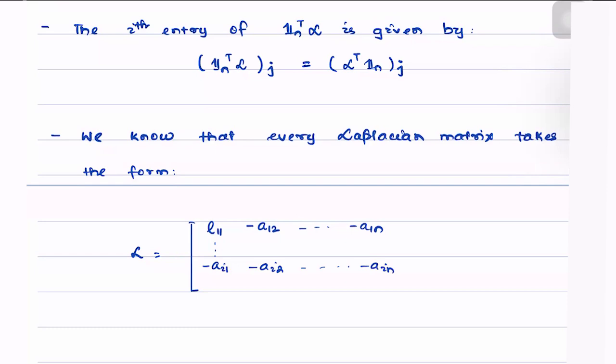And somewhere the diagonal entry is equal to Lii. And similarly, the last row here is equal to minus Ln1, minus An2 going up to Lnn.